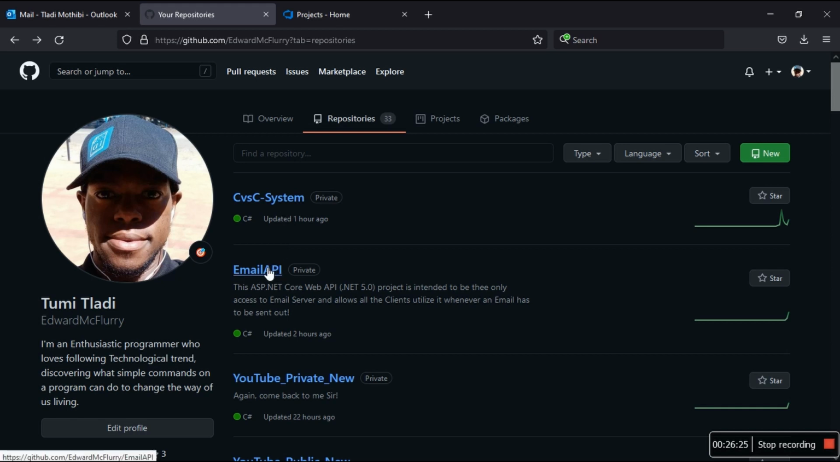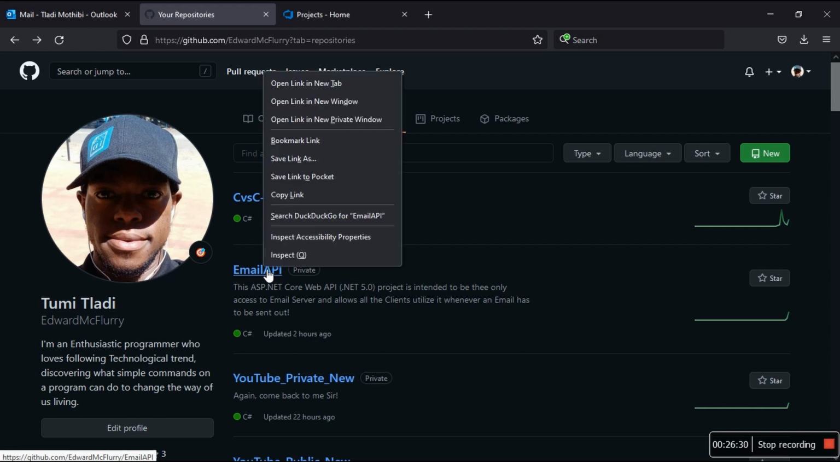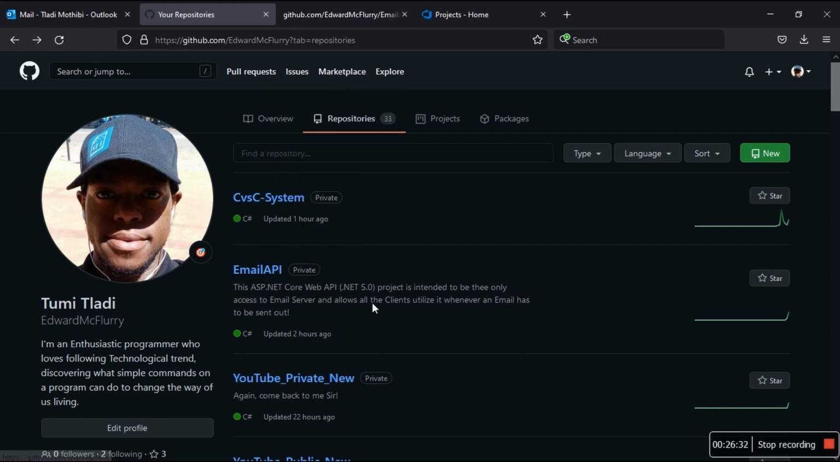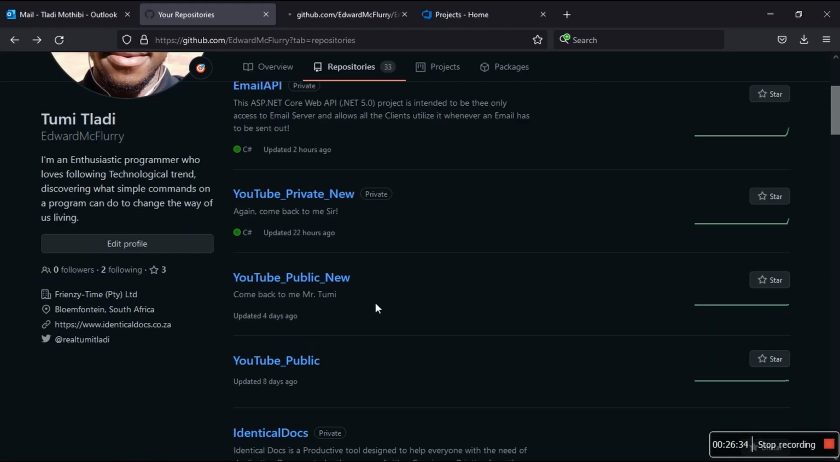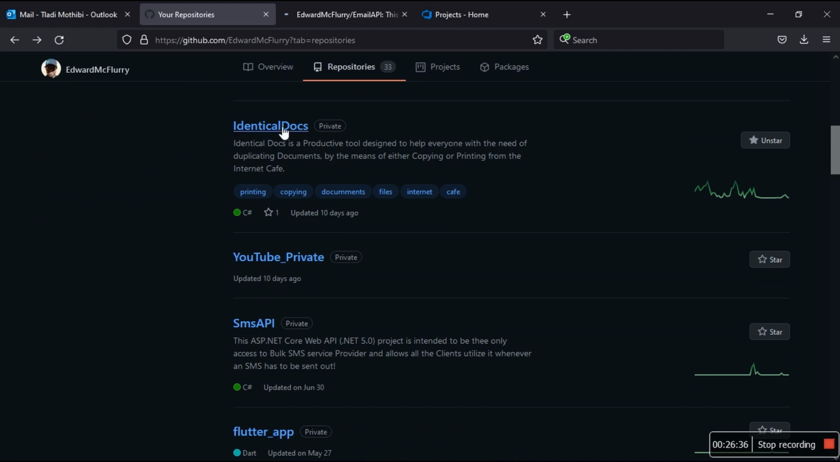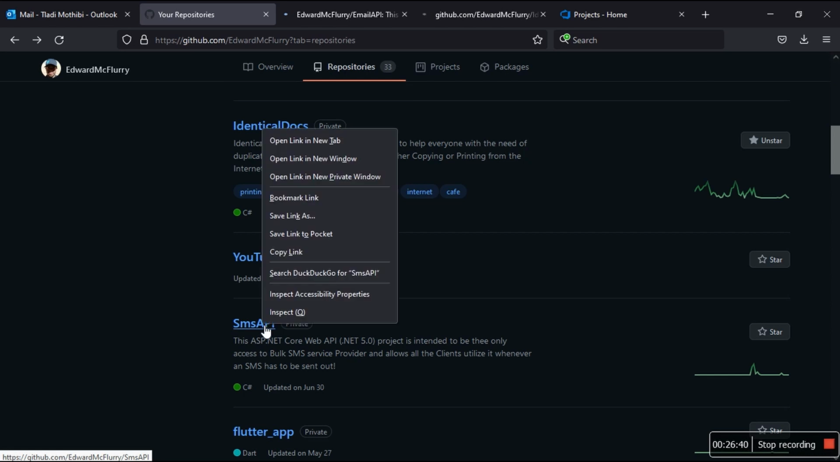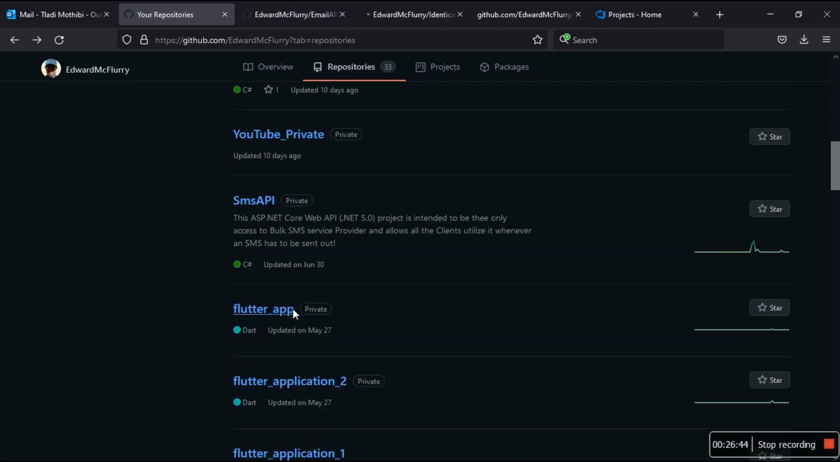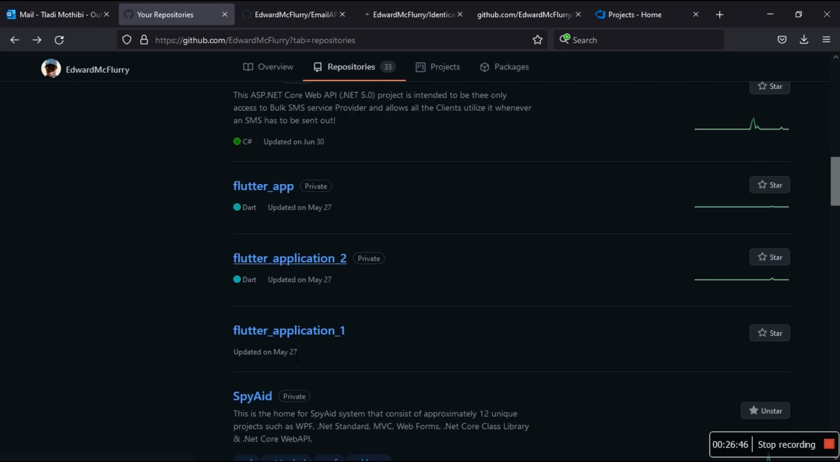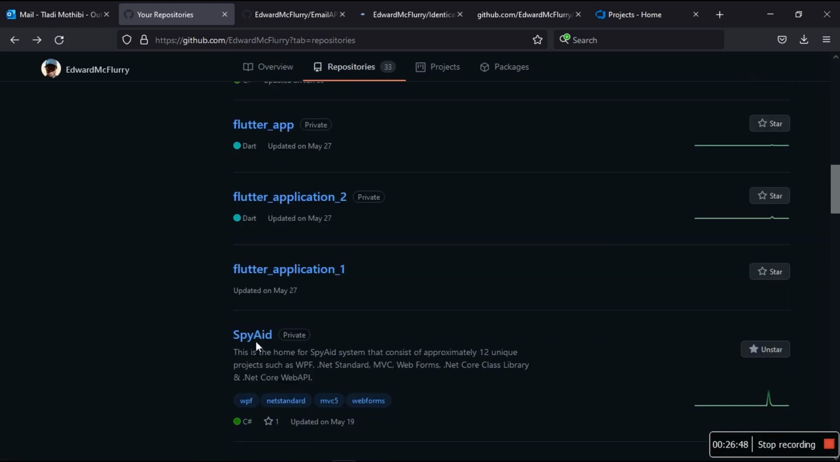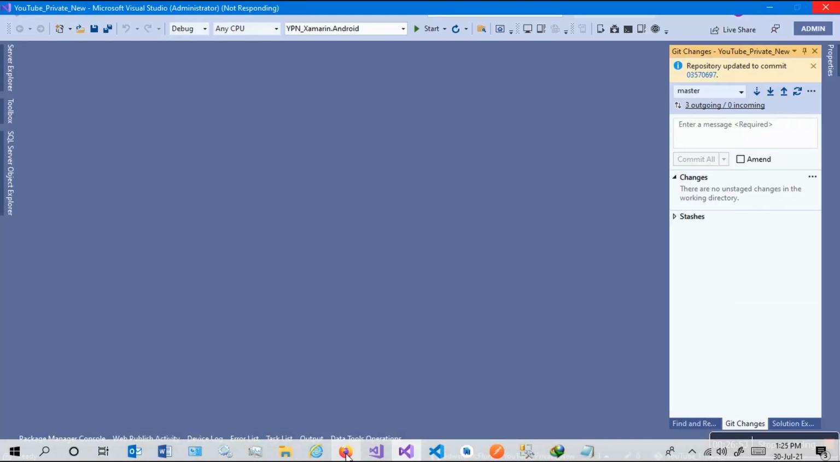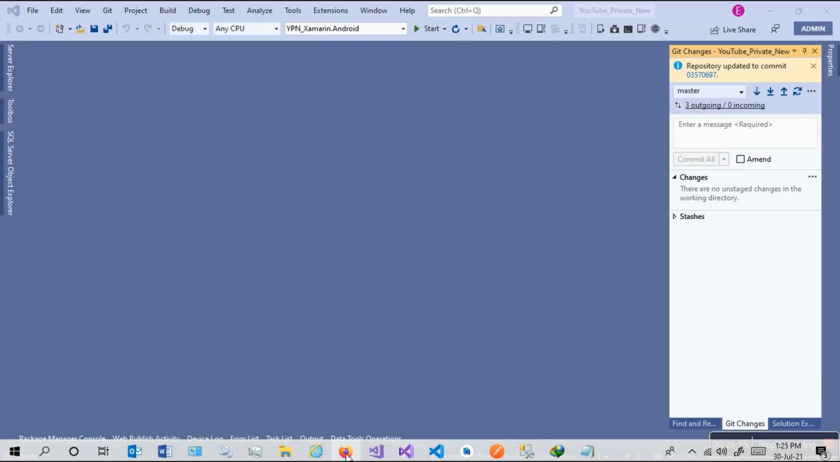And now, with that being said, let's go to this email API so I can show you how I write commit messages. As we scroll down, we're gonna look at identical docs, how I write commit messages, and SMS API, how I wrote commit messages. Here I was just playing at CUT. And finally, this project of mine, Spy 8.